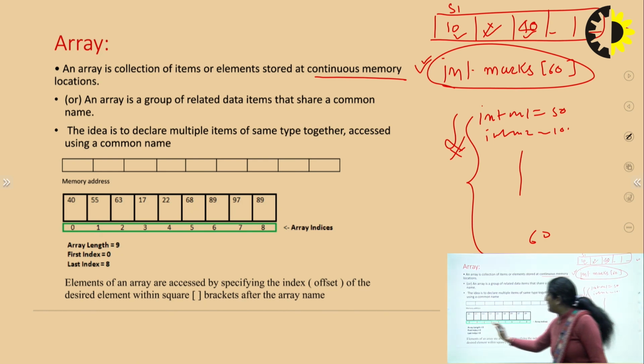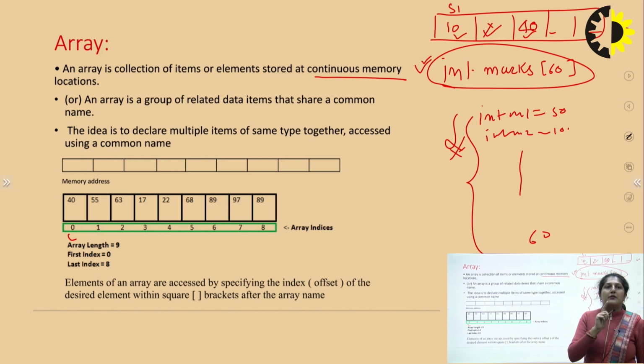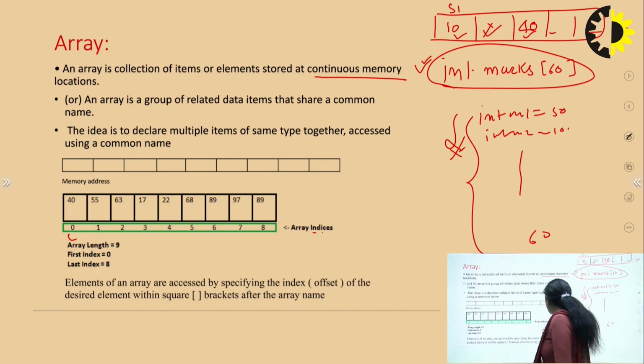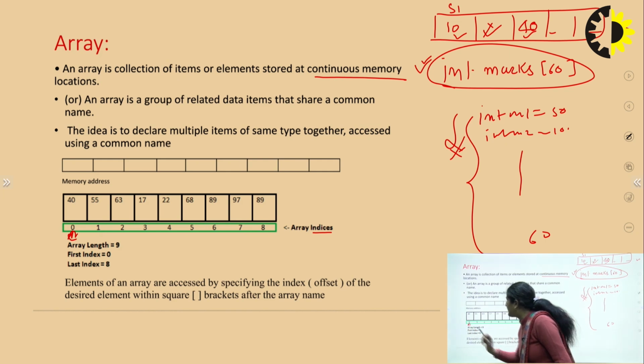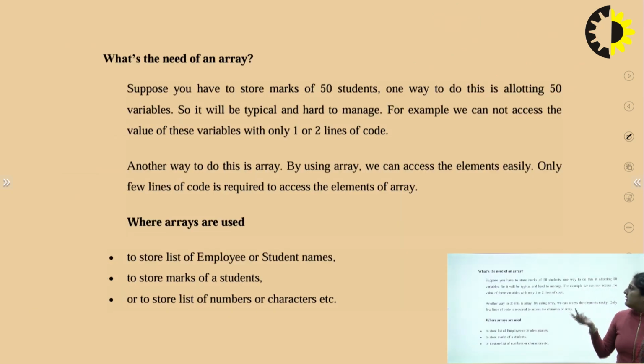This is an example. Here, elements are stored one after another, and this is the index. The first element we store in the array has an array index starting from 0, and the array goes from 0 to n minus 1. As I told you in the example, suppose you store 50 students' marks. Allotting 50 variables is typically hard with primitive types. So to achieve it in one or two lines, we use another way, which is an array.